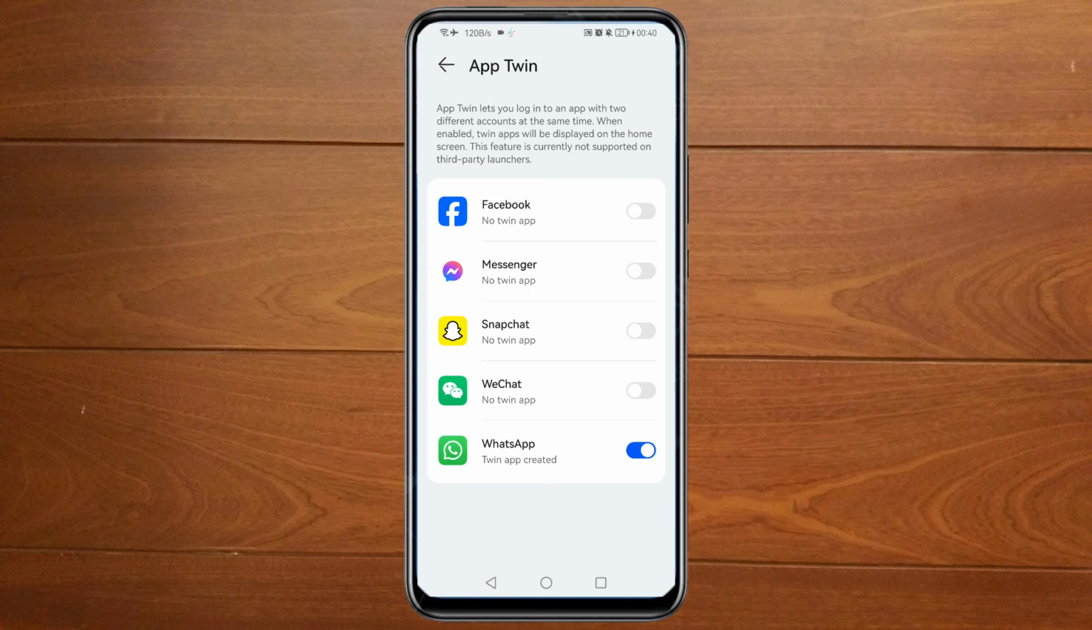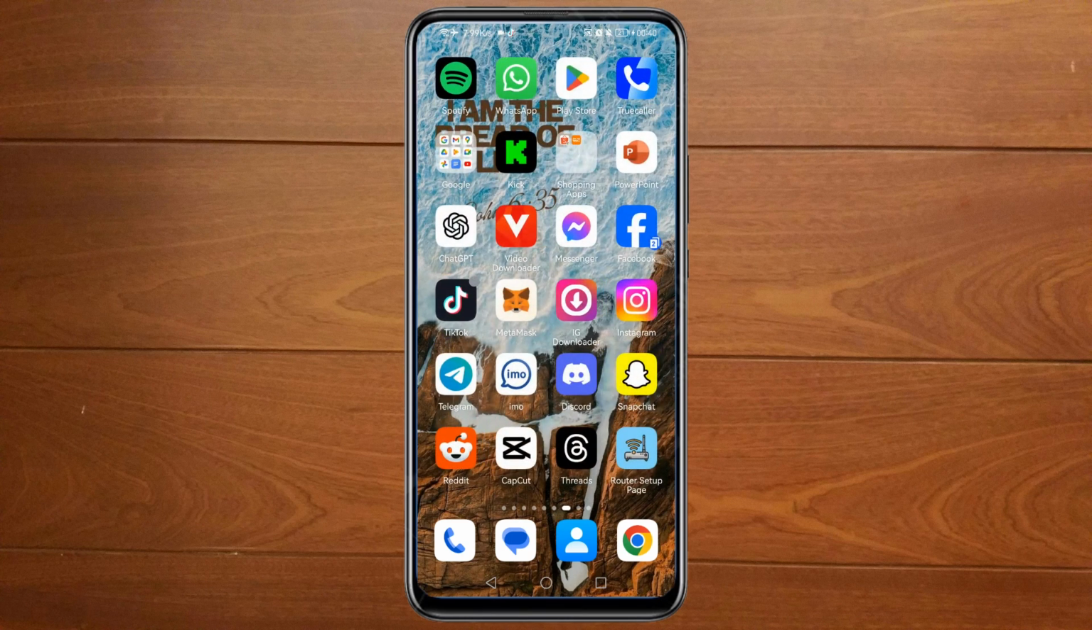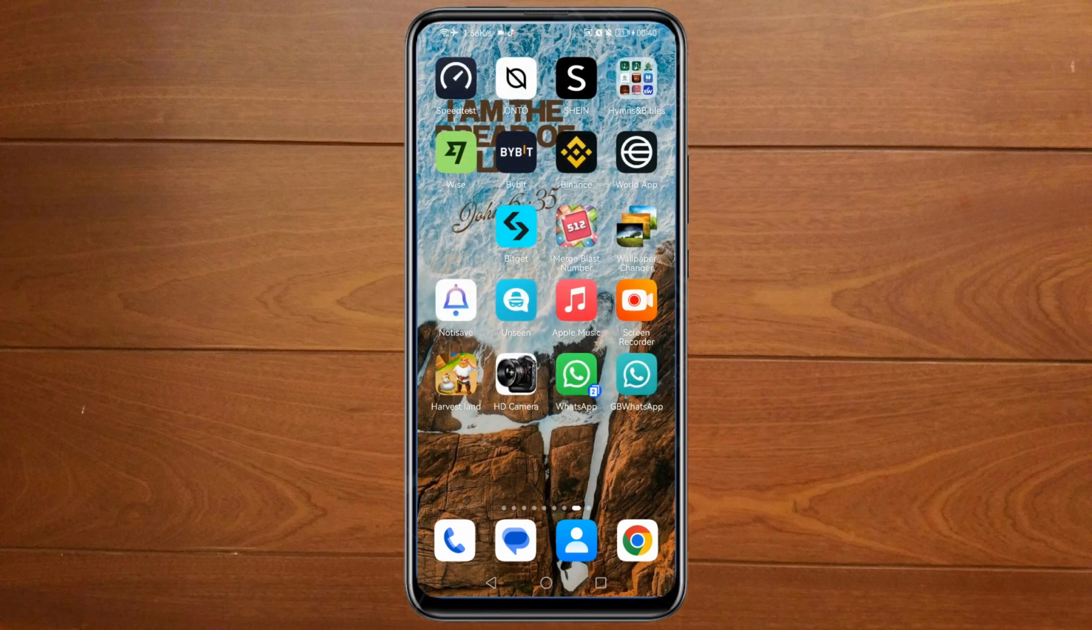So in order to use 2 apps, you need to open the button of Facebook. So I'm going to open the button of Facebook. Then the button is open. Twin app icon has been added to the home screen. Now if you close this one, you can see Facebook is already there.